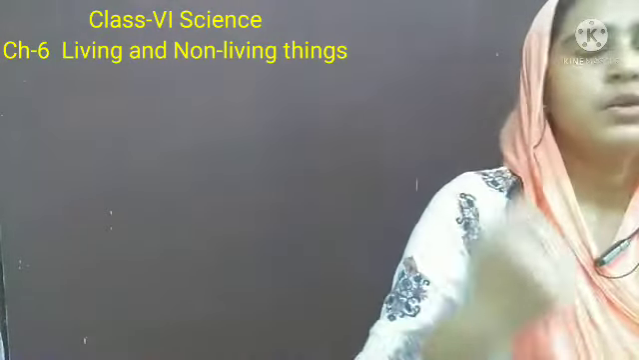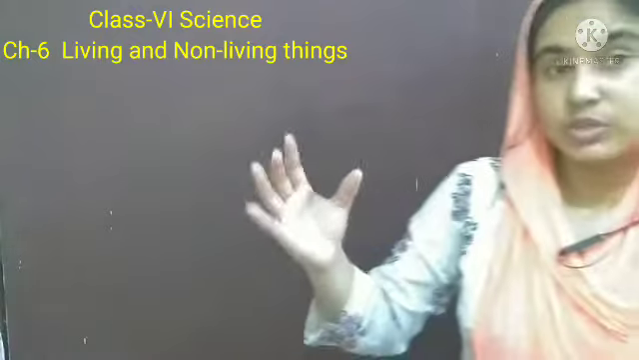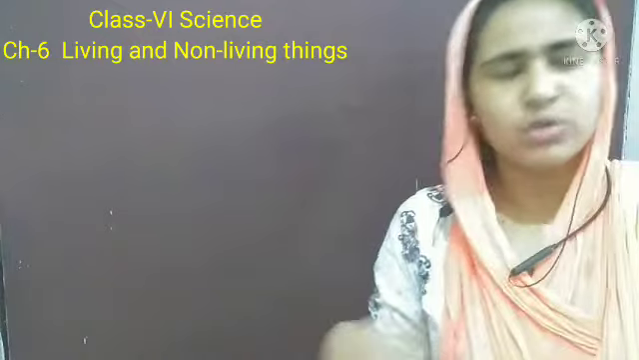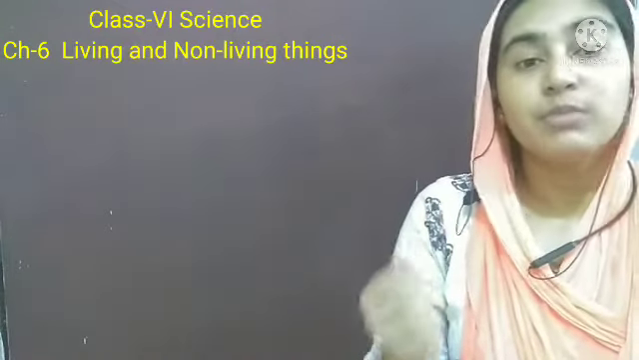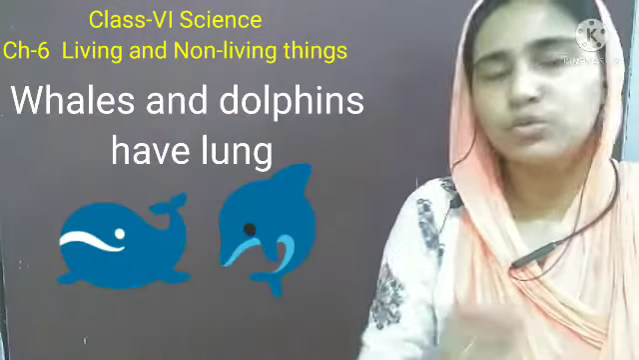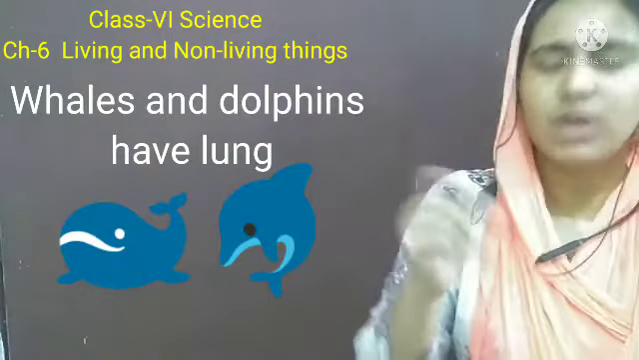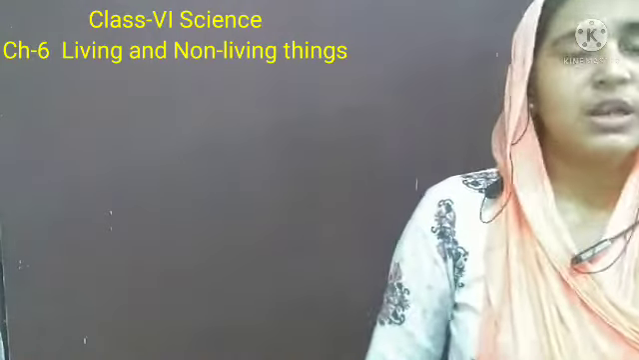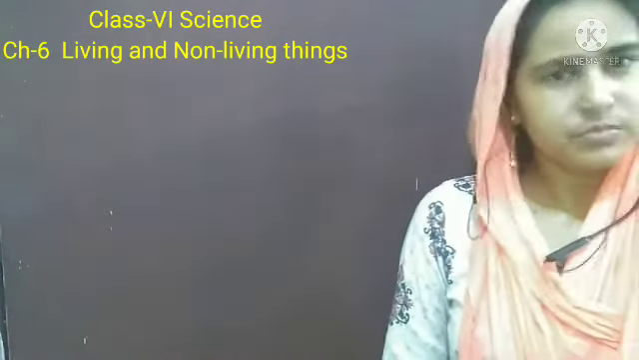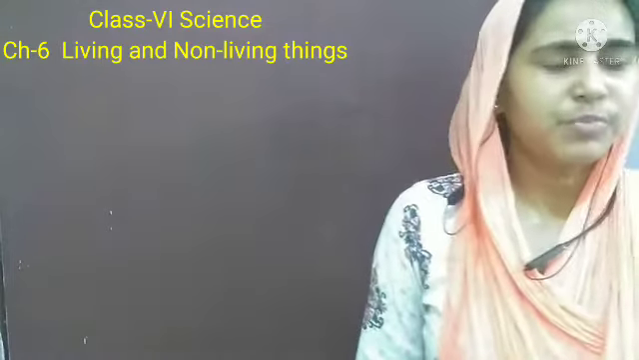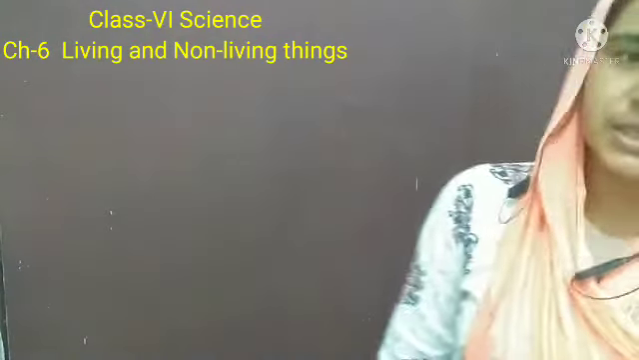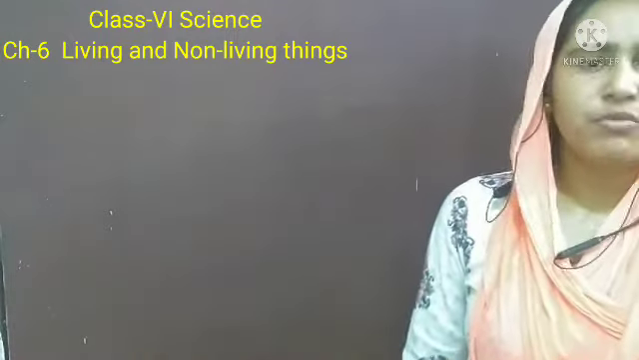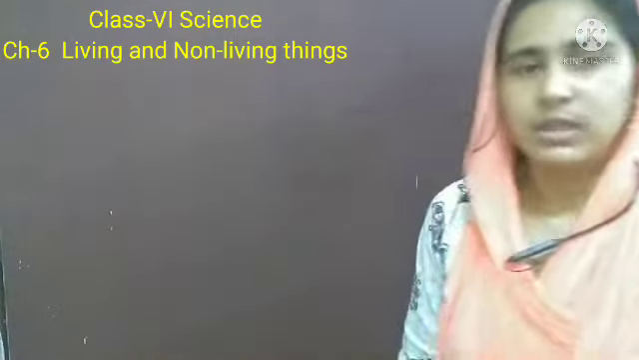But what about whales and dolphins? Big animals like whales and dolphins do not have gills, because although they are aquatic animals, they don't respire with the help of gills. They have lungs, like us. ठीक है, हमारे जैसे उनके पास भी lungs होते हैं, because they are in our category. ठीक है, वो हमारे जैसे ही होते हैं, बस वो पानी में रहते हैं. So you have to remember one exception, that is, whales and dolphins have lungs.